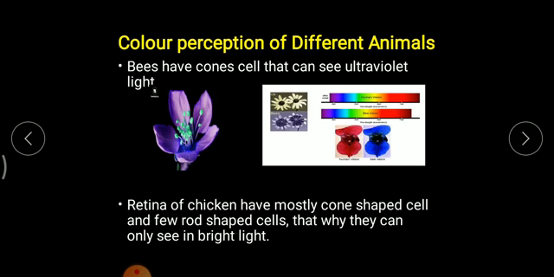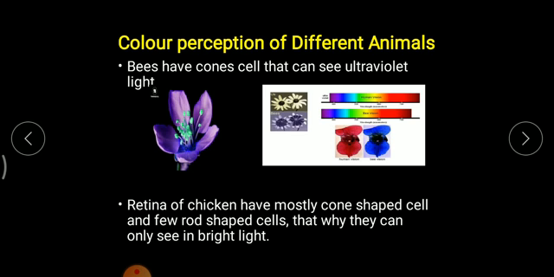There is a wrong perception that chickens cannot distinguish colors. No, a chicken or hen can distinguish colors during daytime. Whenever bright light is there, they can see the different colors that we also see. But they will not be able to see colors during night time.